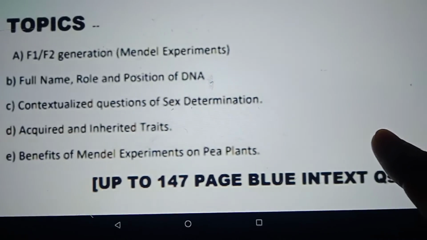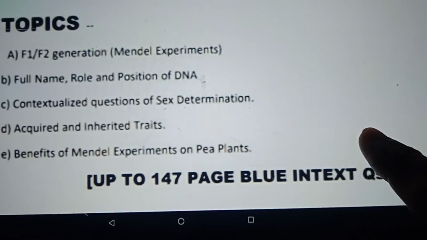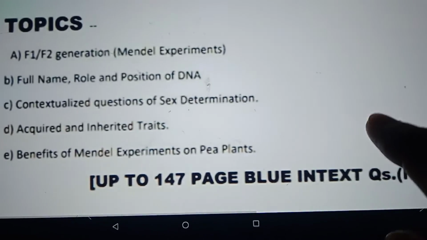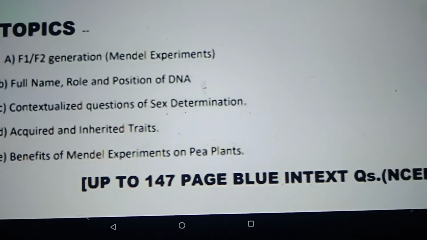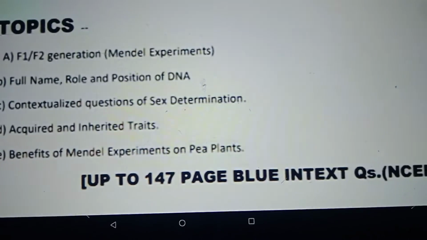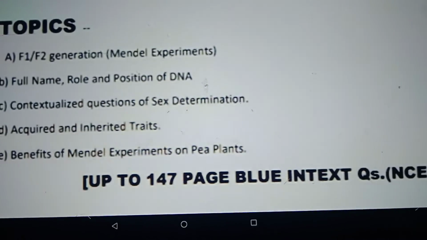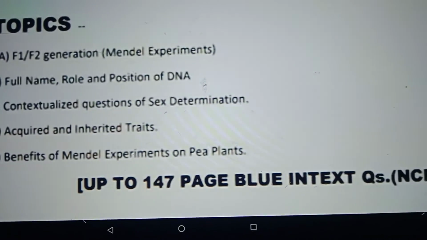What is DNA? What is the role of DNA? That you should know. Deoxyribonucleic acid, role क्या है? Inheritance or continuation of characters. Where is it located? In the chromosomes. Chromosomes are placed inside the nucleus of the cell.